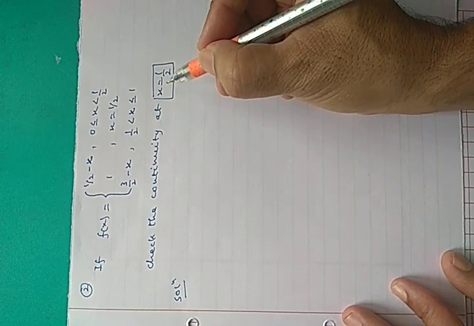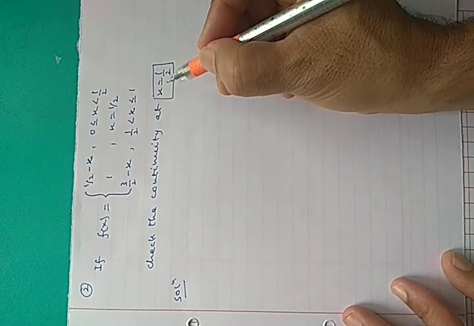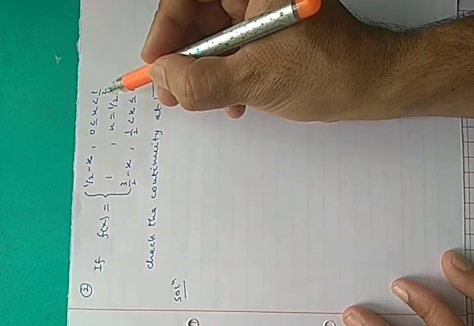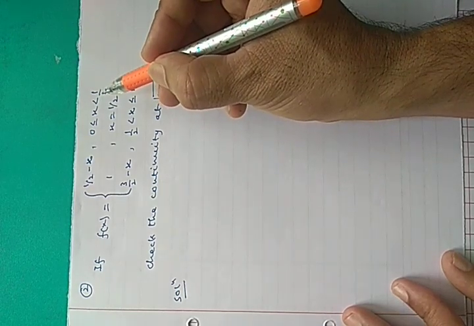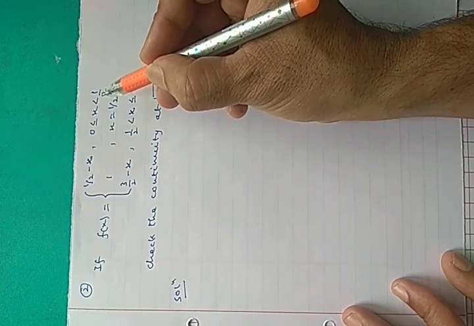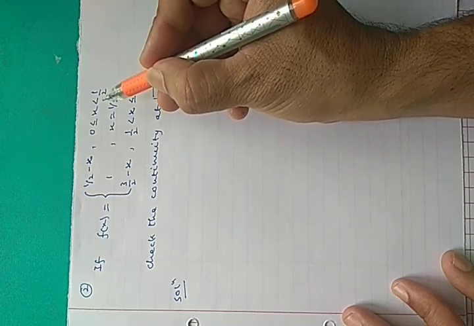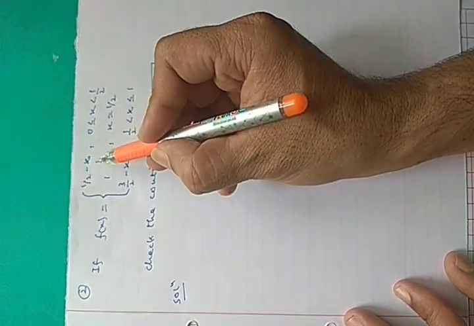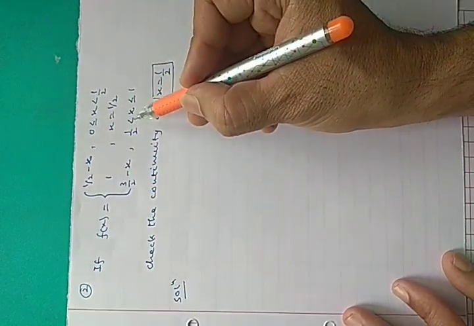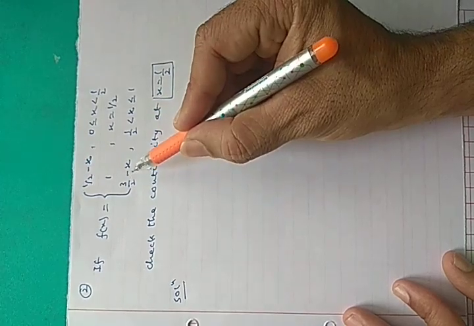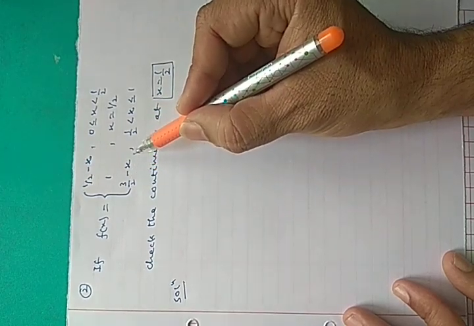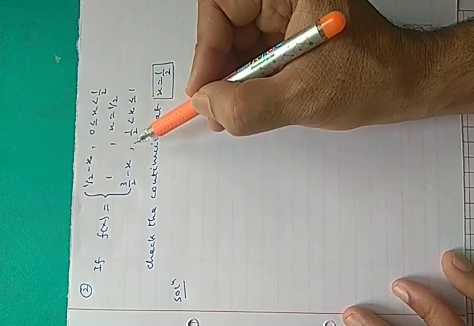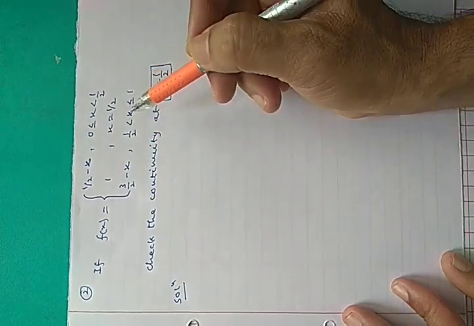So how to find out the limit of the function as x approaches 1 by 2? For that we find the limit of the function as x approaches 1 by 2 from the left. As x approaches 1 by 2 from the left, the value of the function is 1 by 2 minus x. If x approaches 1 by 2 from the right, the value of the function is 3 by 2 minus x. So in this problem you have to check the left hand limit and right hand limit at x equals 1 by 2.